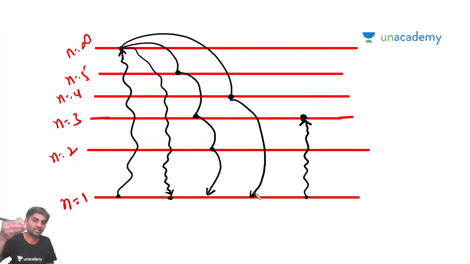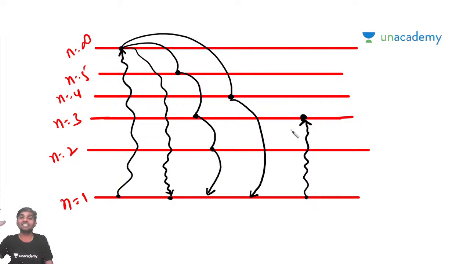When I apply some external energy, it will jump from a lower energy level to a higher energy level, because when it is moving away from the nucleus, we have concluded that the energy of the electron will increase. Or when the electron is coming closer to the nucleus, its energy decreases. That is the takeaway point from class 1, class 2, class 3, right? So depending on that, remember, the electron may jump from a lower energy level to a higher energy level directly, or it may jump from n is equal to 1 to n is equal to 3. It depends on its own.